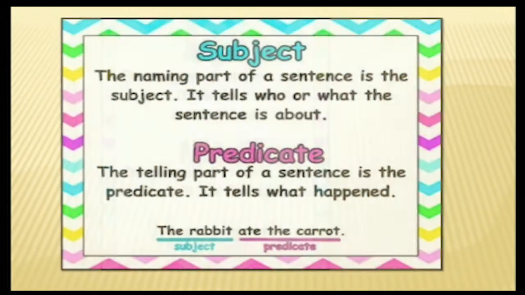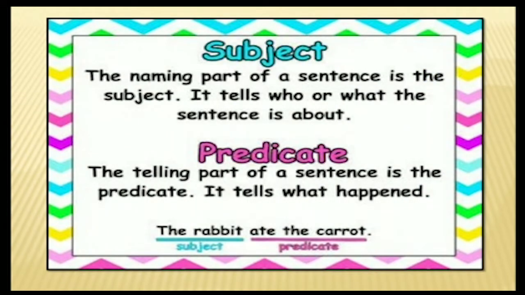Now let us talk about the parts. First part is subject and another part is predicate. There are two parts in the sentence. What is subject? Subject means the naming part of the sentence. It tells us who or what the sentence is about. So, that is called subject.